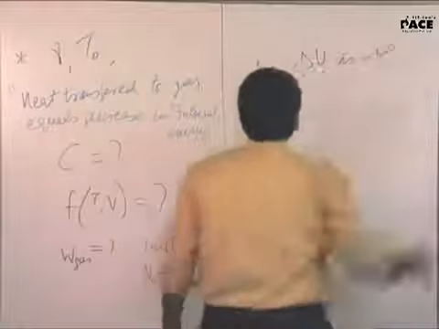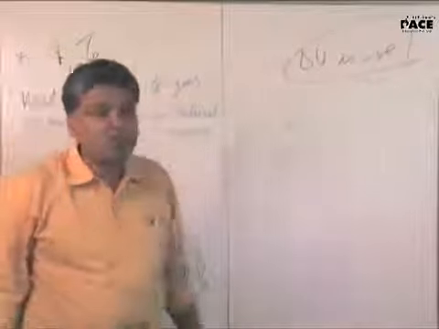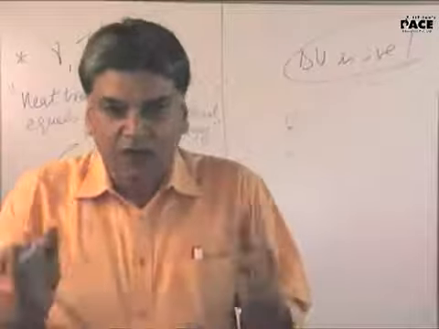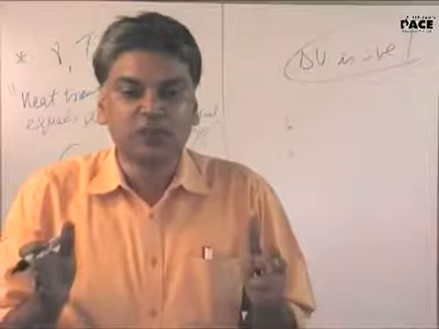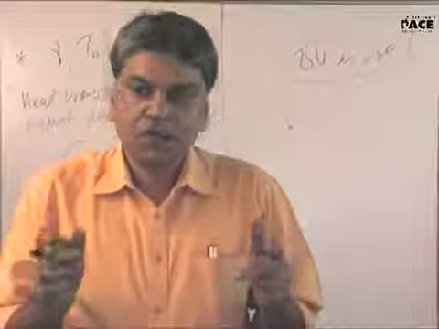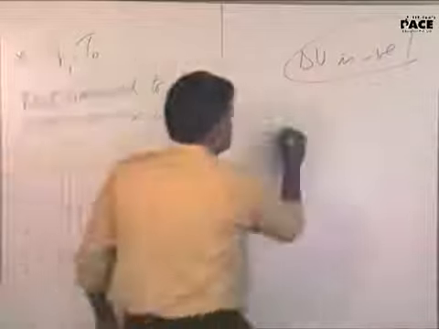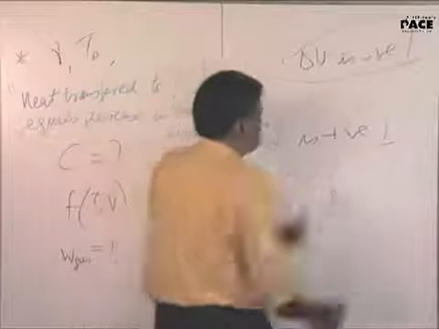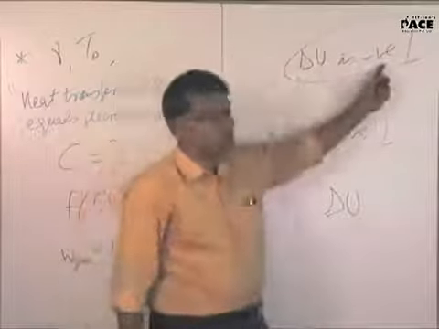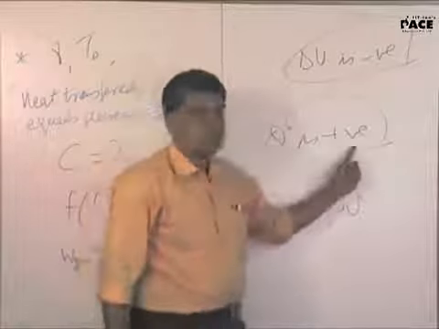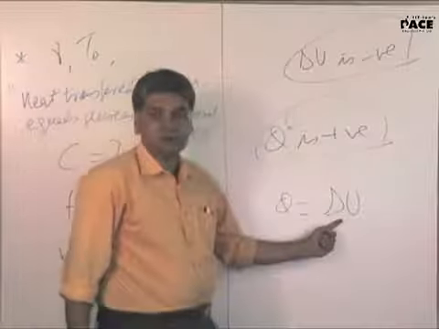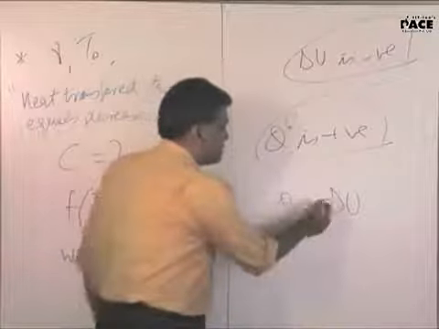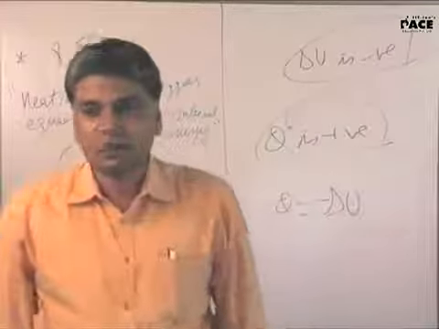Yeah. But heat is transferred to the gas. So what will be Q, positive or negative? If heat is transferred to the gas, according to our sign convention, is Q positive or negative? Positive. Yes. So our Q is positive. Now if I write Q equals delta U, how can it be consistent? Can this be true? On one hand you are saying delta U is negative, and you are also saying Q is positive. How can Q be equal to delta U? Positive cannot be equal to delta U. It's a magnitude. So you have to say negative. Then only it makes sense.